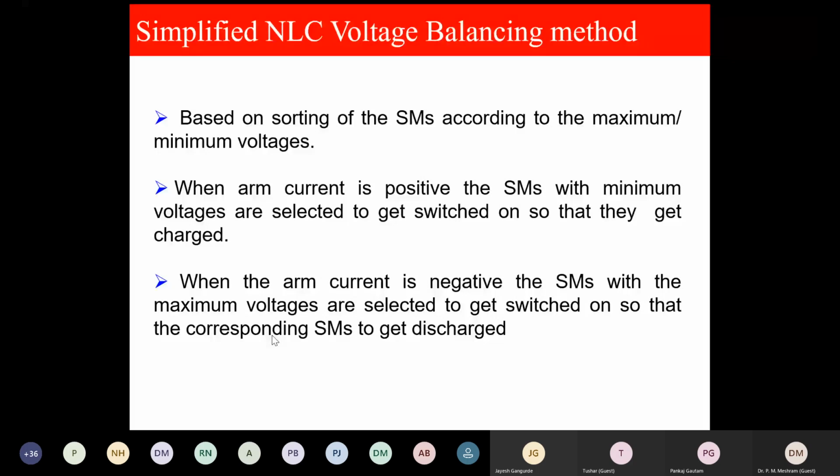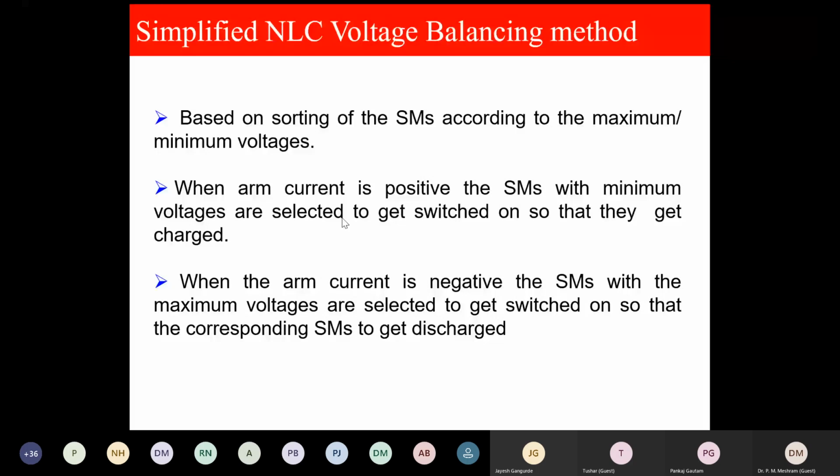When the arm current is in, that is positive, we'll have the submodule which has minimum voltage so that it can get charged. When the arm current is negative, that is right to left, current is out of the capacitor of the submodule. So we'll have to select the overcharged capacitor so that it can discharge and get to the reference value, that is VDC by N.